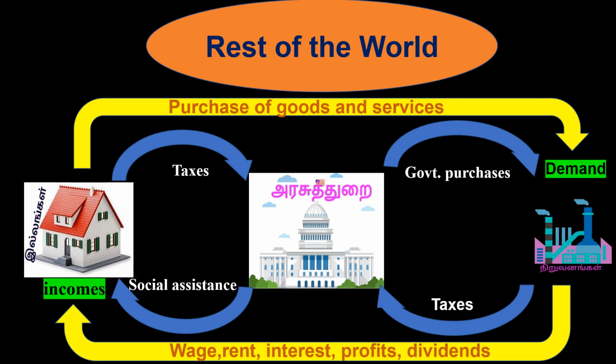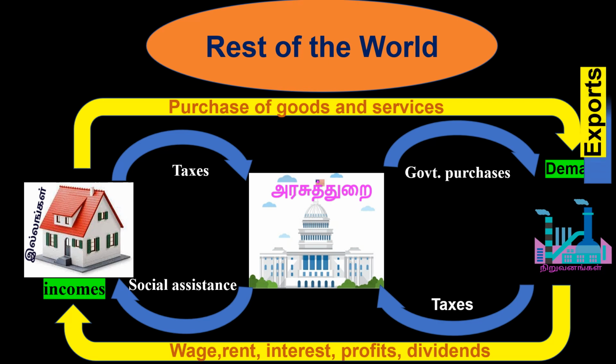In this three sector model, when we are adding the rest of the world, that means the international trade of a nation, then it becomes four sector model. See, the industries, government sector, household sector, all are related with the rest of the world. They are exporting and importing goods and services or income from other countries.